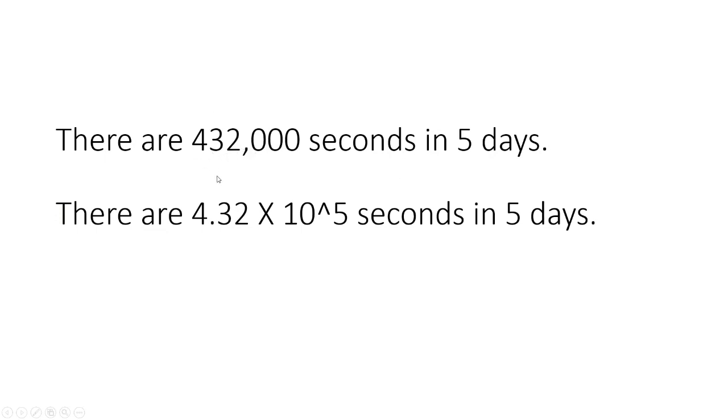Well, you want this to be a number between 1 and 9.999. So you put a decimal point right here. You want it to be 4.32. And how do you get a decimal point here? Well, even though we don't see the decimal point, it is right here, and you want to move it over 1, 2, 3, 4, 5 places. And since we moved it over 5 places, it's going to be 10 to the 5th. 4.32 times 10 to the 5th.